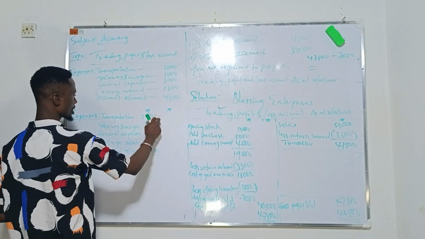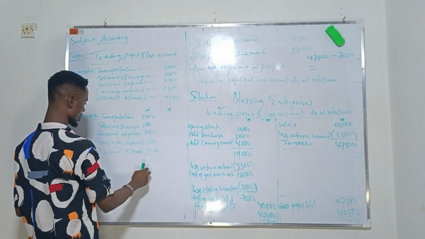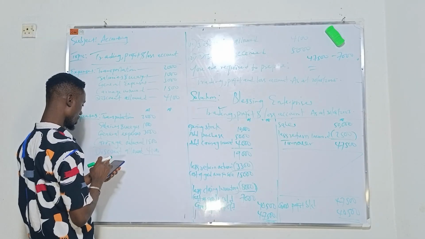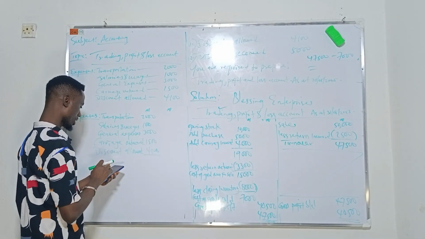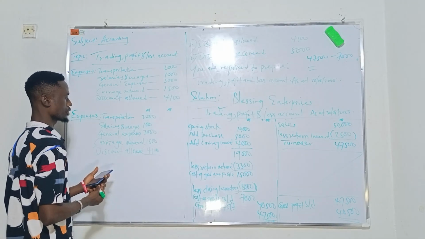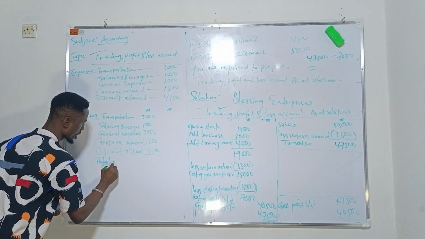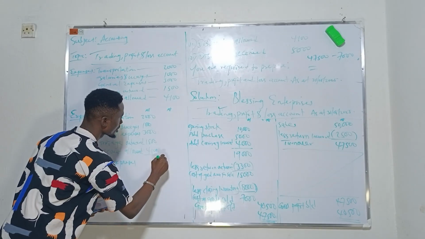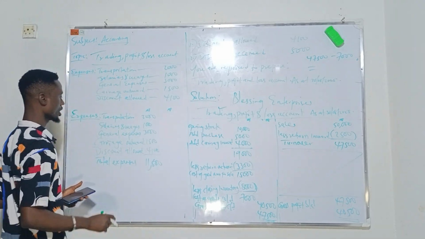Then these are the expenses. You add this plus this plus this plus this plus this: 2,000 naira plus 1,000 plus 3,000 plus 1,500 plus 4,100. The total is giving us 11,600. So the total expenses is giving us 11,600.